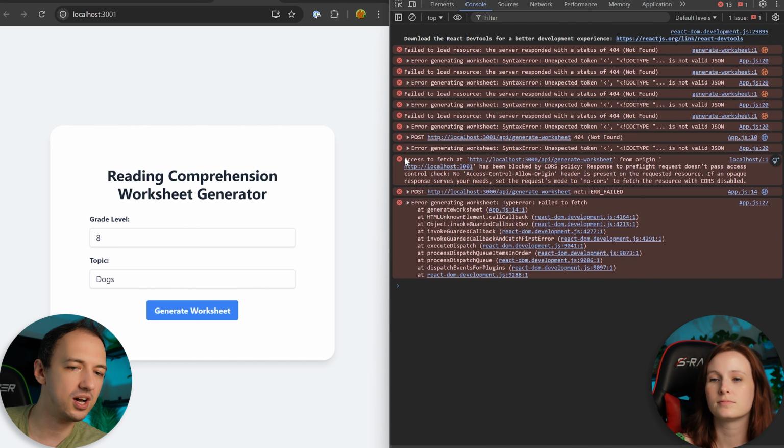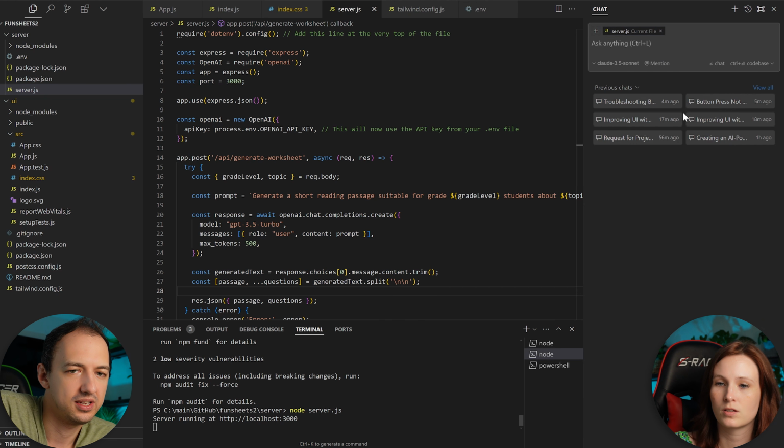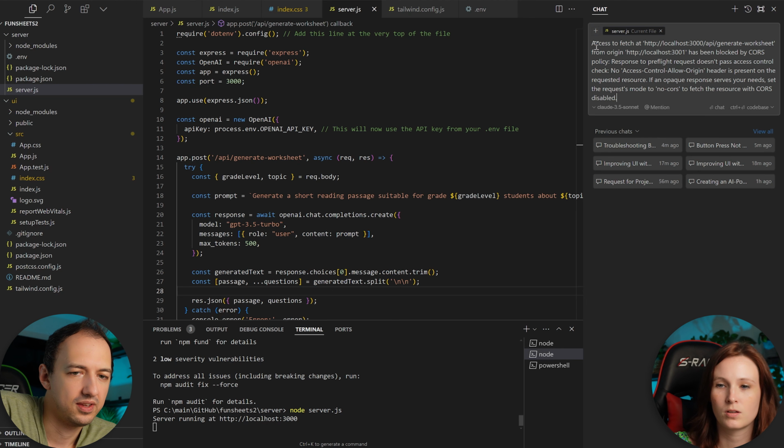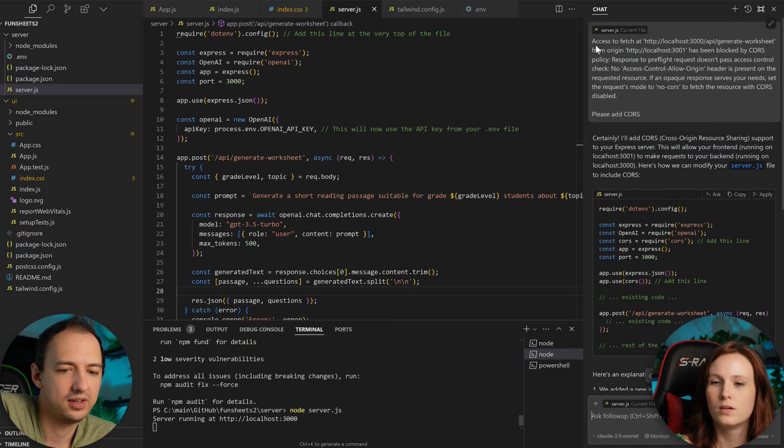Okay, so why don't you copy that error and let's go back to Cursor. Yeah, let's make a new chat. And yeah, paste the error. You have to refresh the chat a lot more than I would think. And then you can say, please add CORS. Okay, great. You can go ahead and apply those changes.